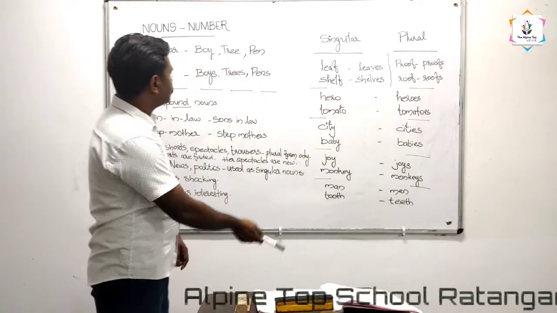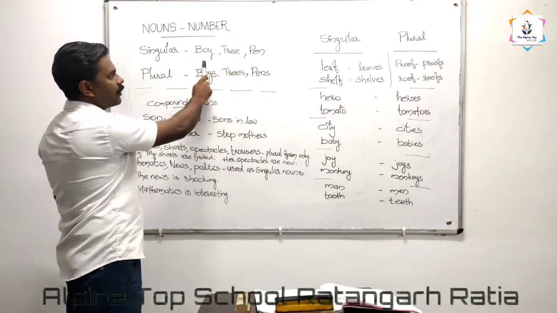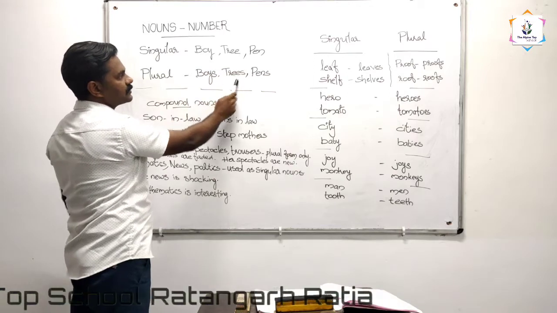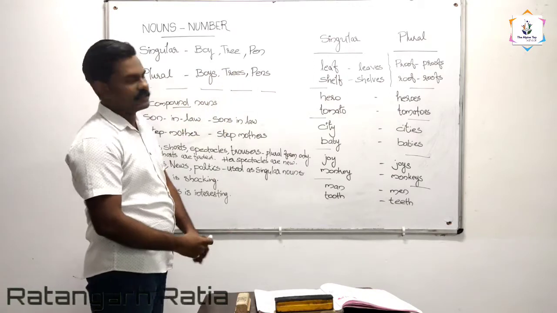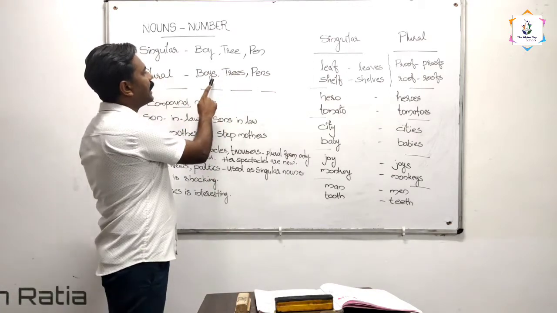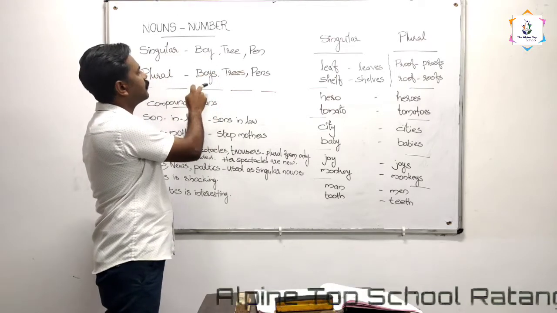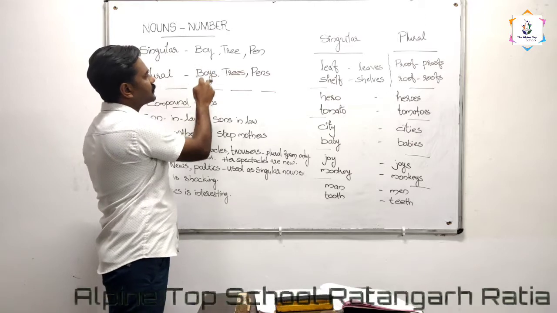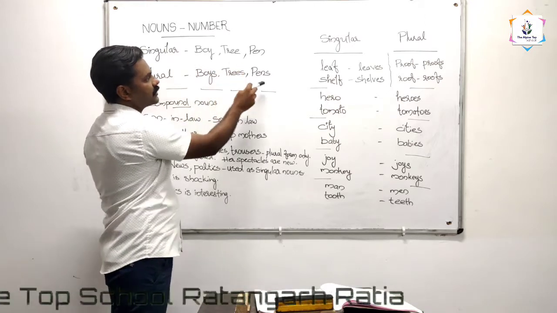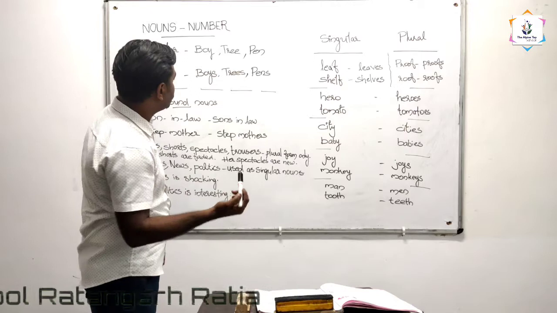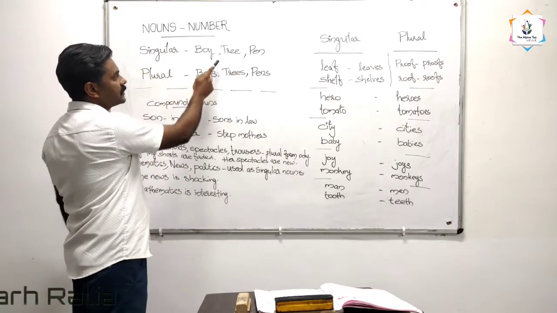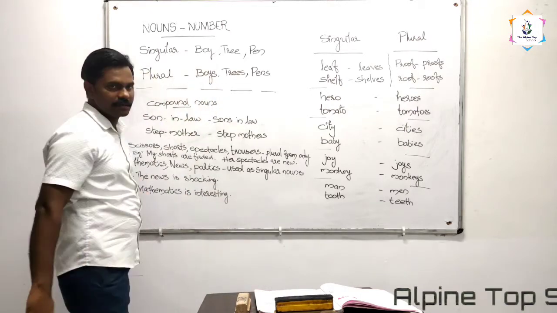In these three cases, boy, boys, tree, trees, pen, pens, we just add S to the singular form. We got the plural forms boys, trees, pens. The single letter S we just add to these singular nouns.